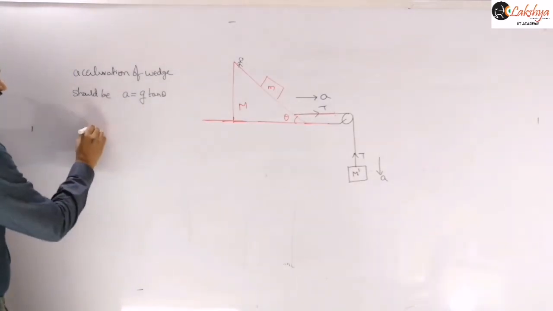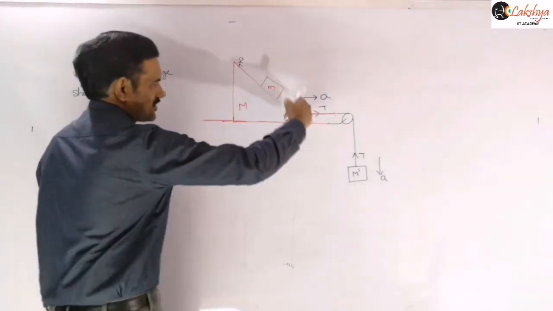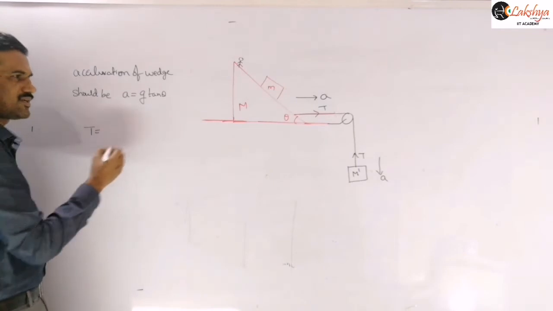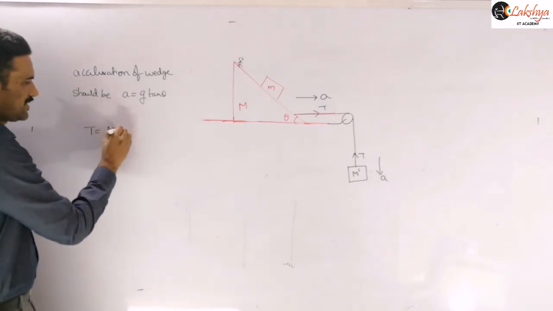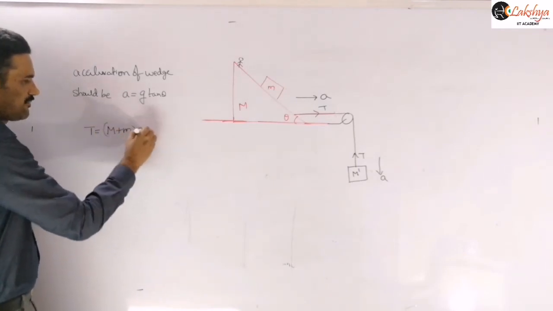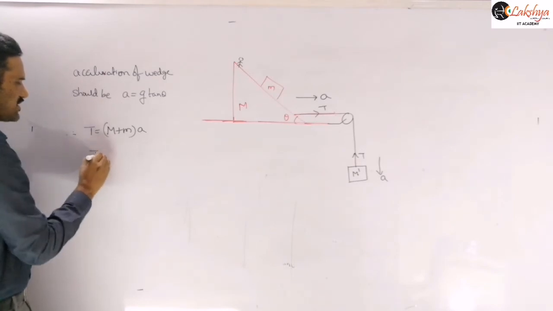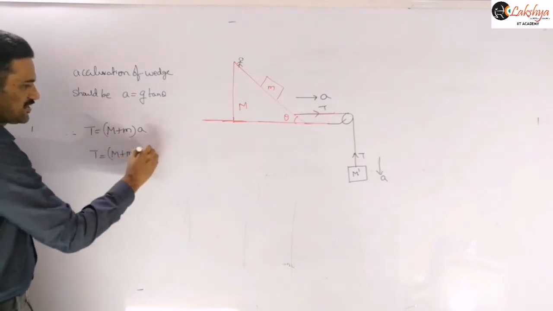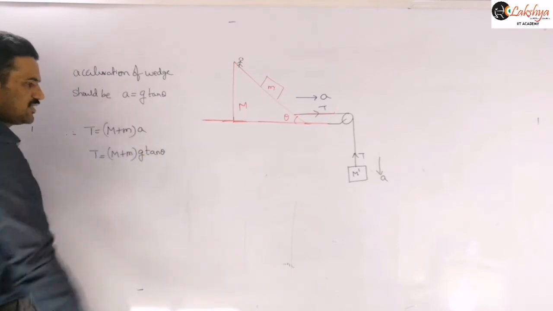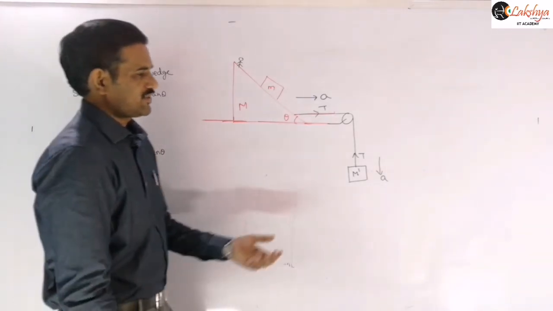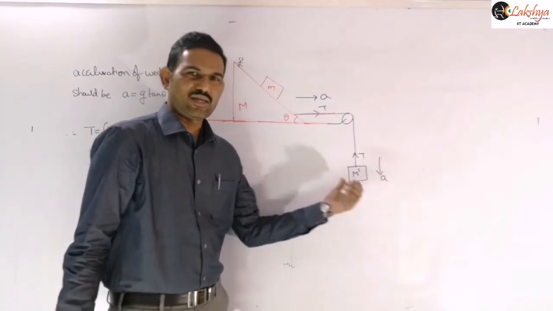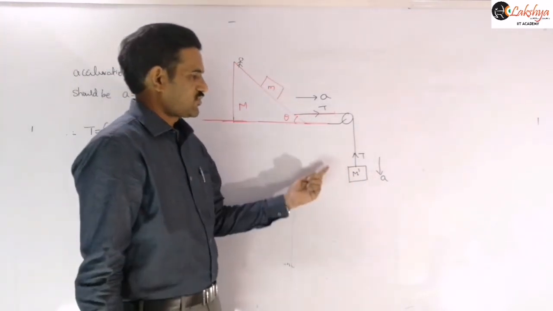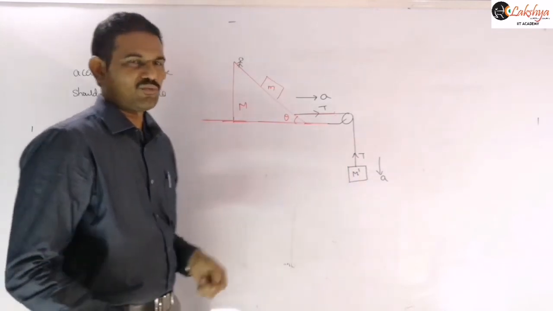Therefore the tension you can write here. What should be the tension in this? For this system now we can apply the force equation. That force is nothing but the tension acting here. So I can write T is equal to M plus m into A. And therefore this tension is nothing but M plus m into g tan theta. Is it clear? Now just take the free body diagram of this M dash here. We know already about this system from the previous problem. So we need to take the free body diagram of this block here.